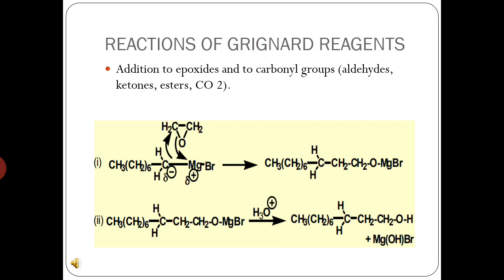We have an intermediate with CH2OMgBr at one end, followed by hydrolysis, and we get the alcohol as the final product. So the epoxides, or these cyclic ethers, are converted to alcohol by the addition of Grignard reagent.